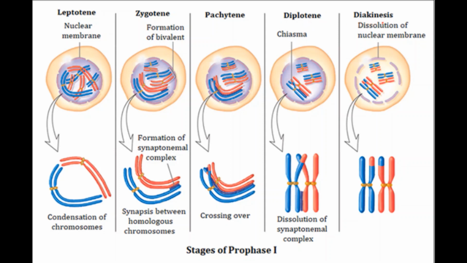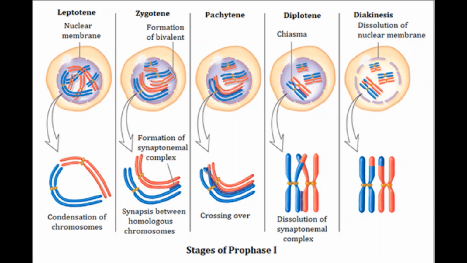Diplotene is followed by diakinesis, where the homologous chromosomes further go away. In this case, we can see the nucleus, nucleolus and nuclear membrane start dissolving. By the end of diakinesis, the nuclear membrane dissolves completely. The centrioles start going away from each other, and the chromosomes start coming to the center of the metaphase plate.